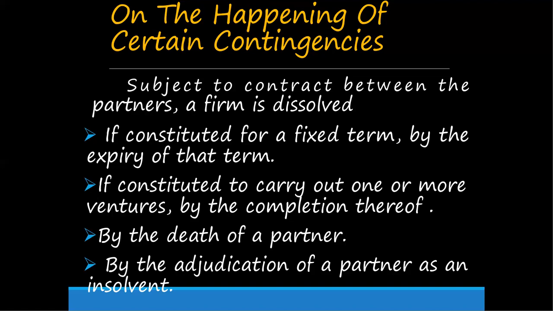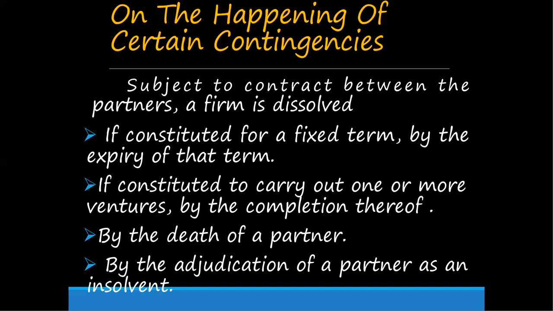If we want to continue that business, we have to create one new contract instead of our old one, and reframe all kinds of rules, regulations and agreement. If constituted to carry out one or more ventures, by the completion thereof. More than one venture is not allowed. So if it is doing so, that is also one reason for winding up.